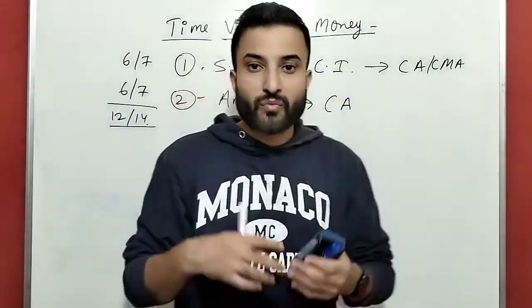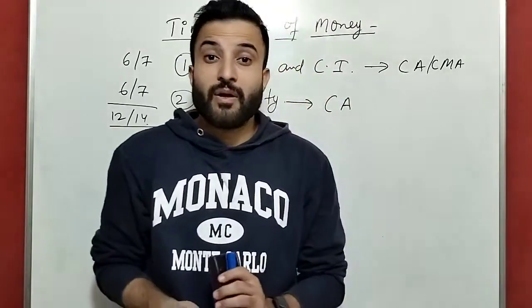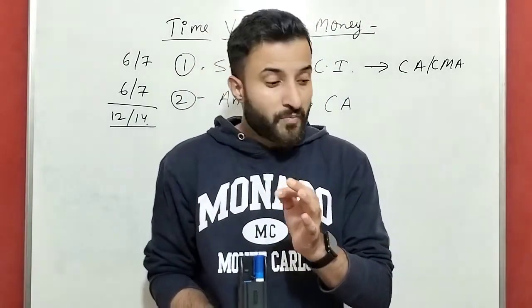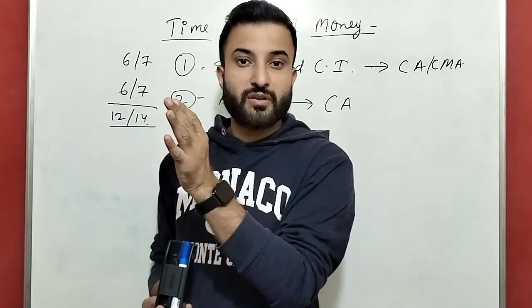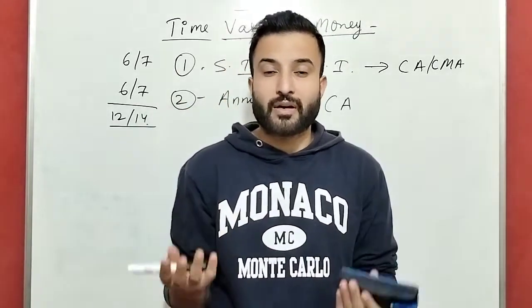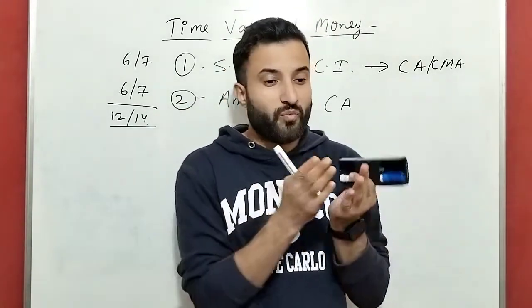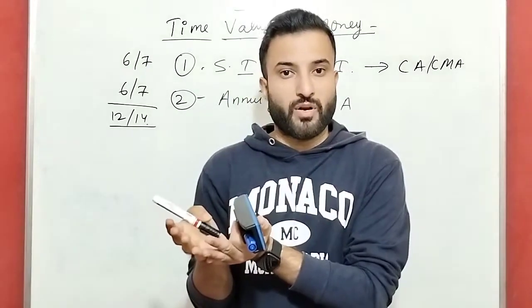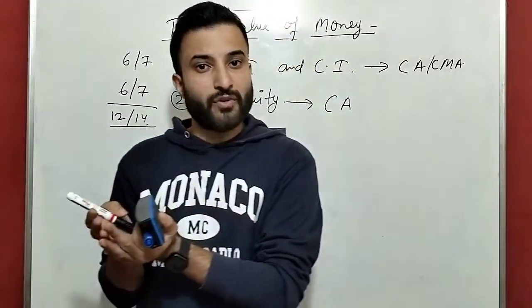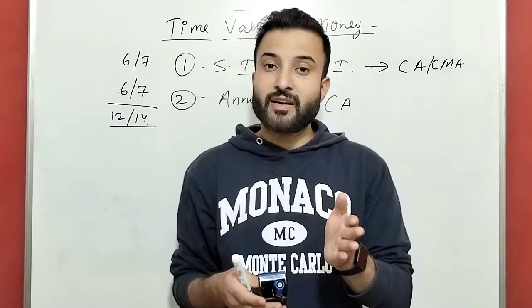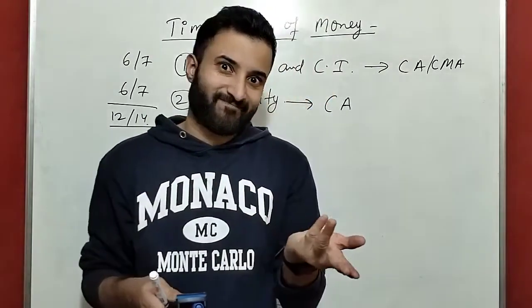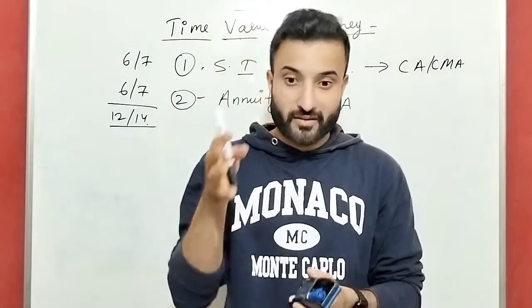When they see the questions, they will not understand which formula to apply when. There the student will get trouble. There the student will get stuck.